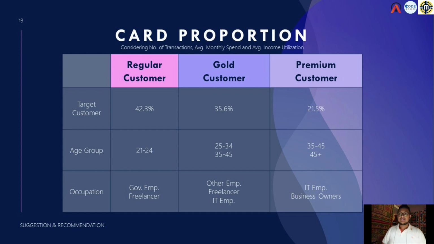These are taken into consideration along with the number of monthly transactions, the average monthly spend, and the income utilization.